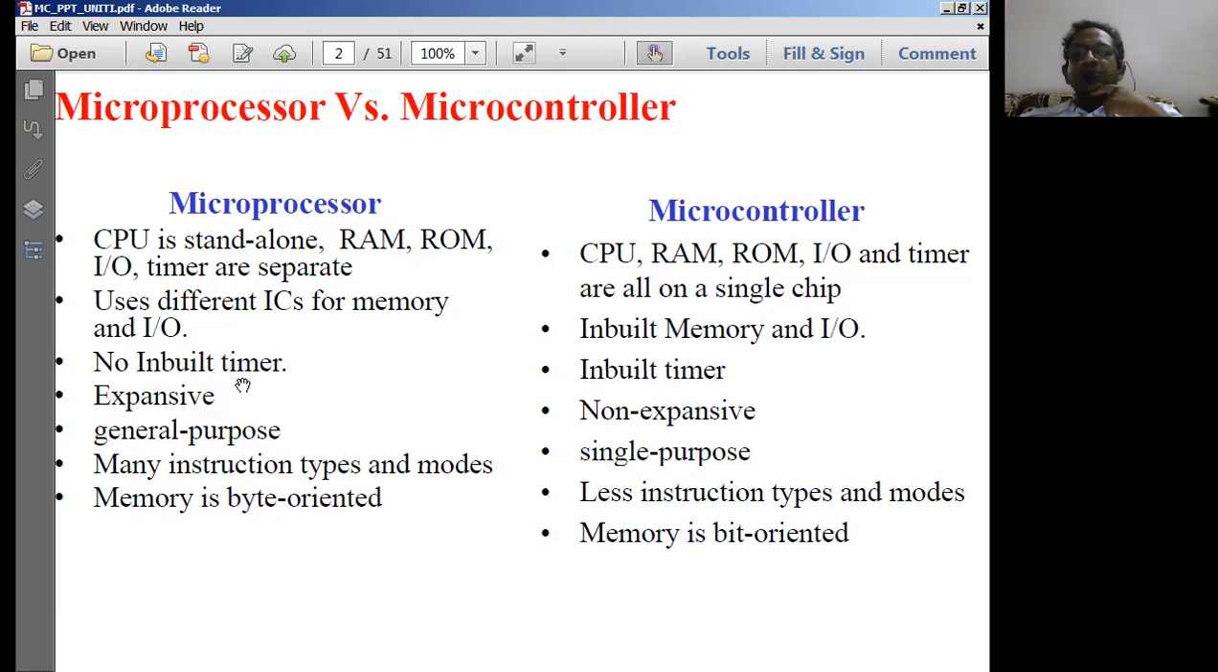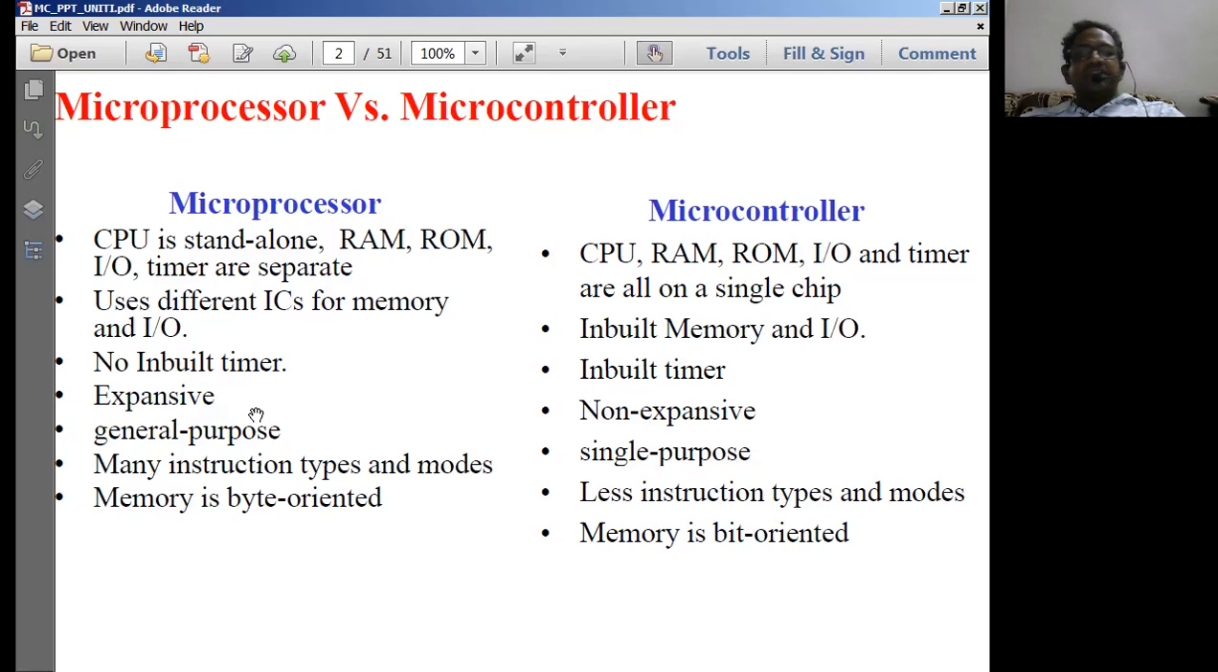That means to use a timer, we have to compulsorily interface timers in a microprocessor unit, whereas in a microcontroller we need not interface them. Whatever elements or peripherals are inbuilt in a microcontroller need not be interfaced. Whereas in the case of a microprocessor, all the peripherals have to be compulsorily interfaced with the microprocessor. That is one of the differences.